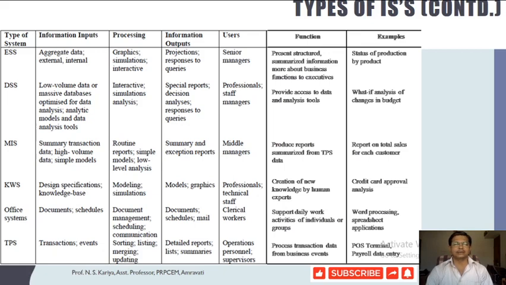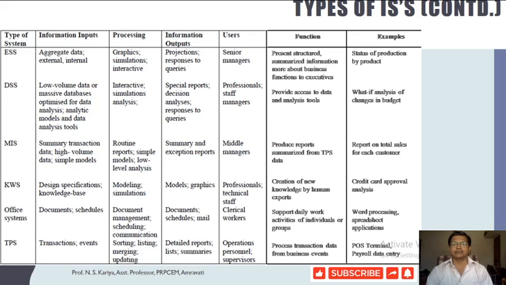But the topmost executives, who are the primary users of this information system, primarily look for very summarized information using graphical tools, simulation tools or interactive tools, which generate effective projections with the help of graphs, charts and diagrams, including how many queries have been resolved.